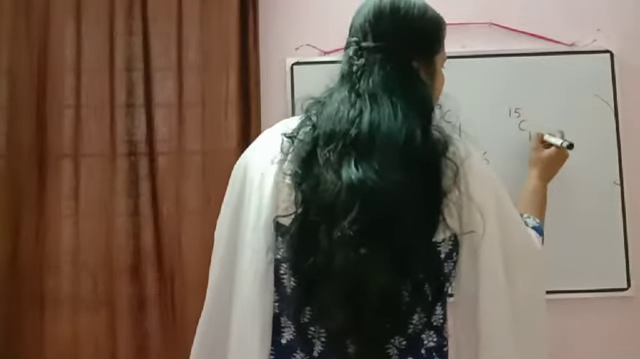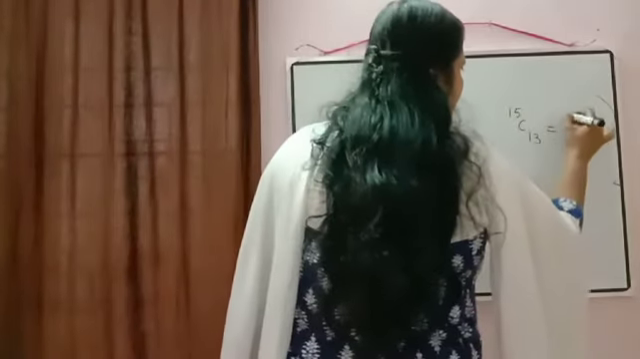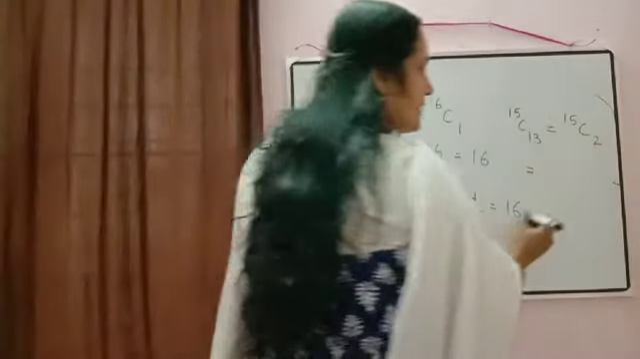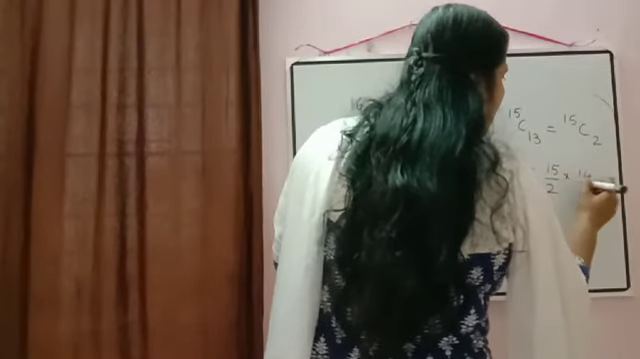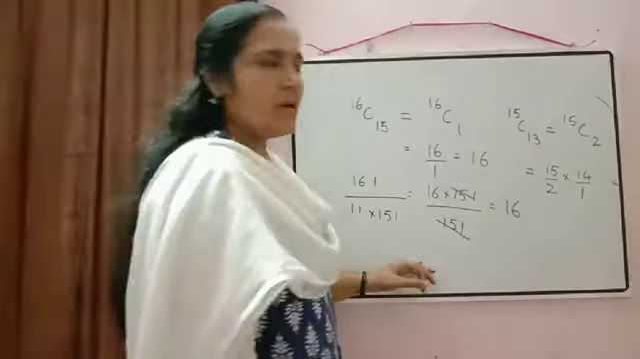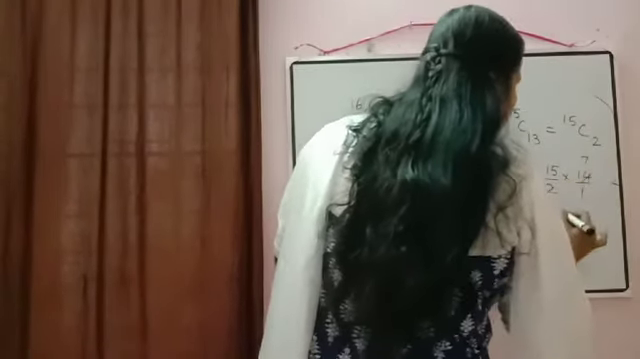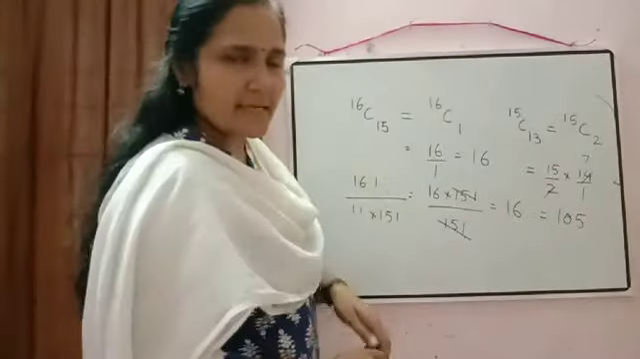15C13. So again how will we rewrite? The number is greater. So it can be written as, when you do the subtraction, it should become smaller. Otherwise, don't use the property. So it will be equal to 15C2. Now how can we rewrite 15C2? It can be written as 15 by 2 into 14 by 1. Now we can cancel it. Then it will be equal to 2 sevens are 14. 15 sevens are 105. So I think this concept is clear.